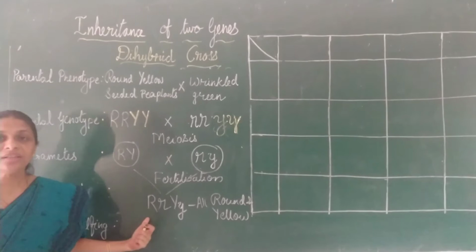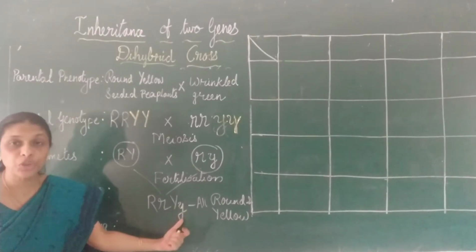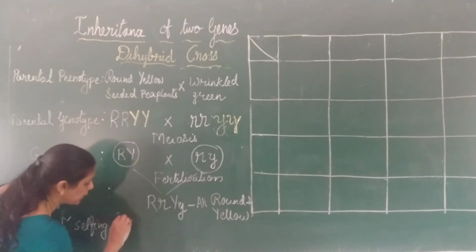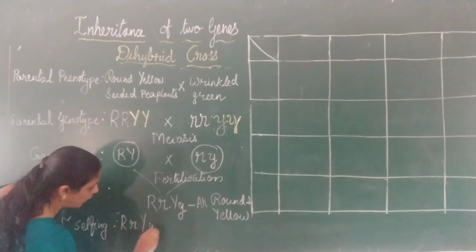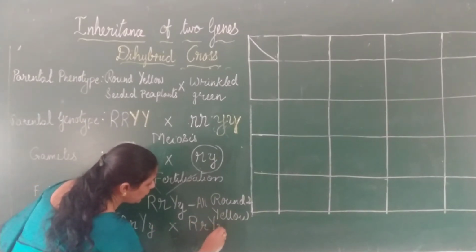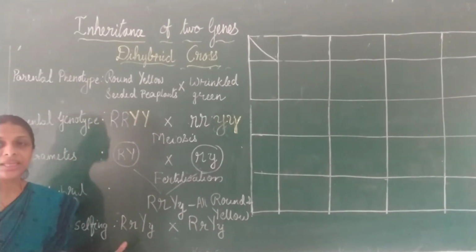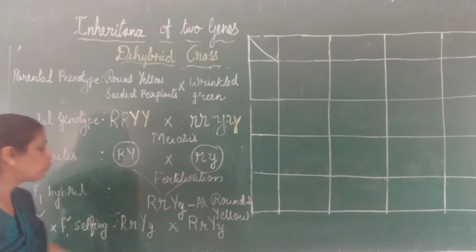Now, what is F1? Capital R, small r, capital Y, small y. I hope it's clear to you all. So here we have to write it as capital R, small r, capital Y, small y, cross capital R, small r, capital Y, small y. Why? Because it is F1 into F1. Hope it's clear? Right. Now what is the next step?